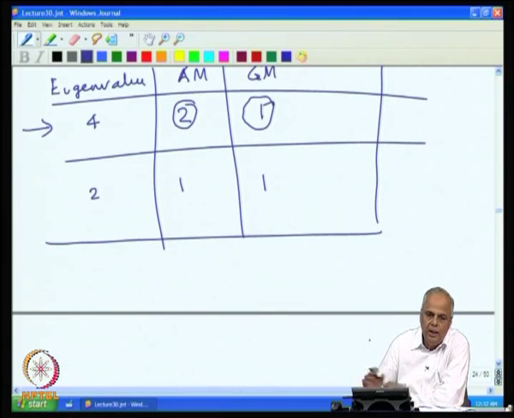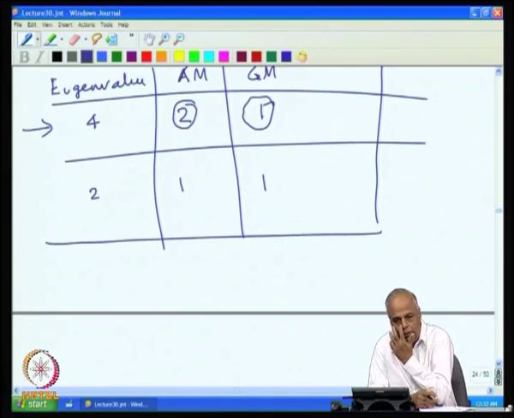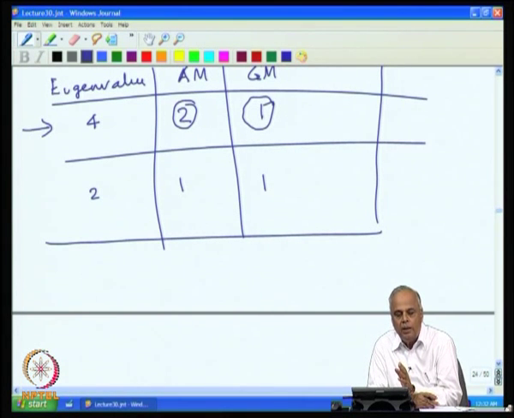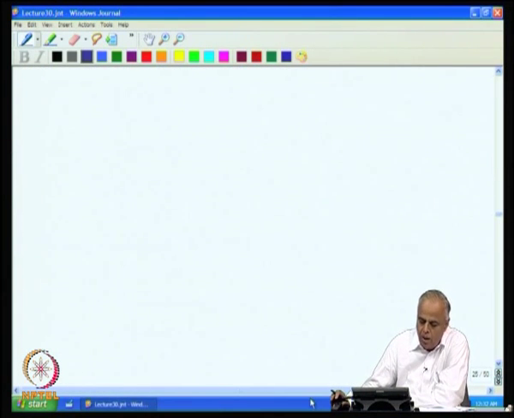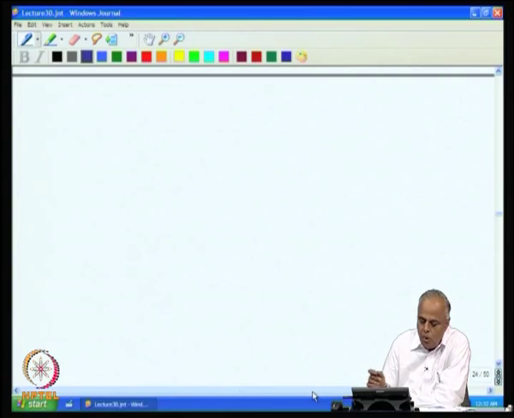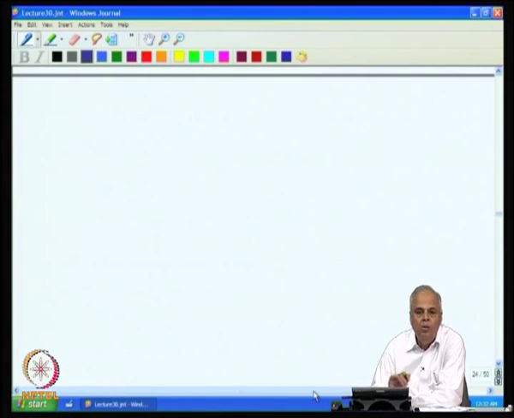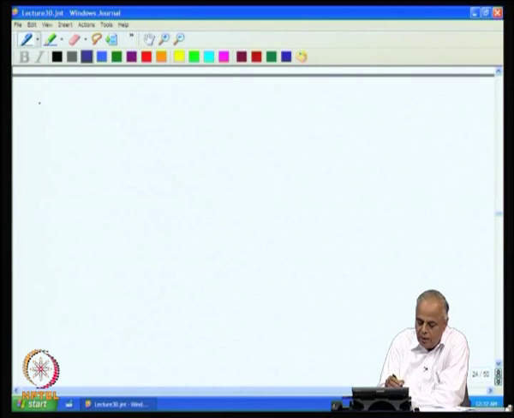So, this relationship between geometric multiplicity and algebraic multiplicity: both are at least 1, and the geometric multiplicity is at most the algebraic multiplicity. It can never be more than that. We have not proved it, we will prove it a little later. Now, there is one more property which we will state now, which we will not prove. We will again prove this later.